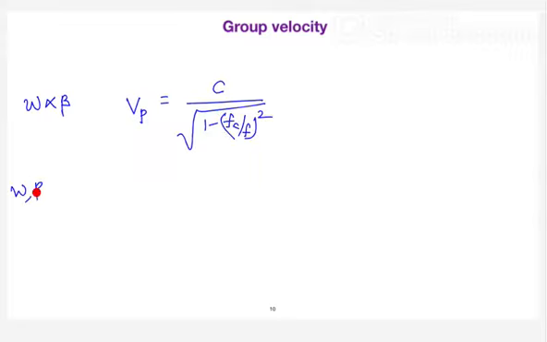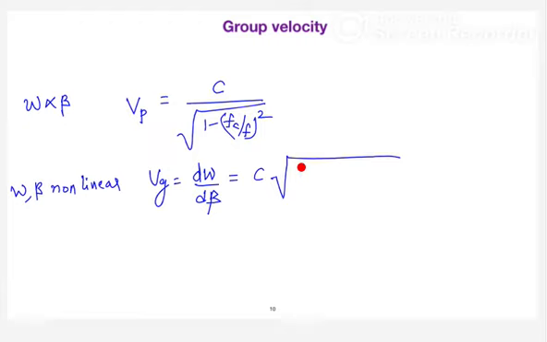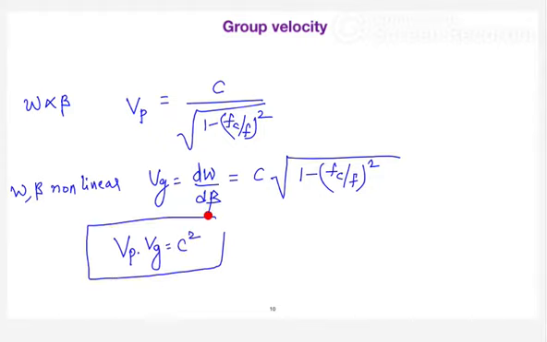If omega and beta are non-linear, your group velocity will be defined as d omega by d beta, which gives c into root over 1 minus fc by f whole square. Using this, you can verify that the phase velocity into group velocity is equal to c square. This is a very, very important relation.